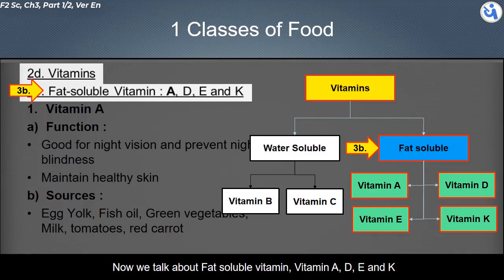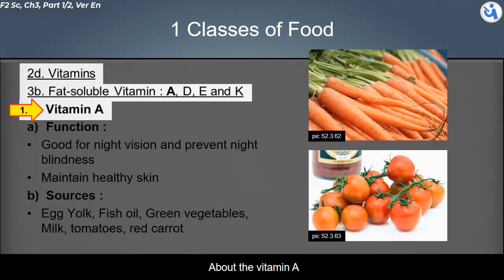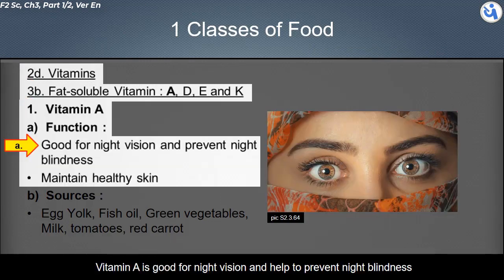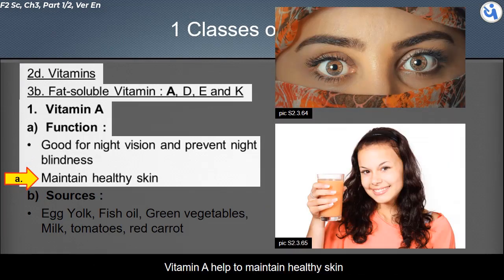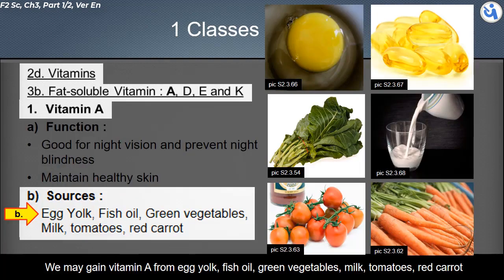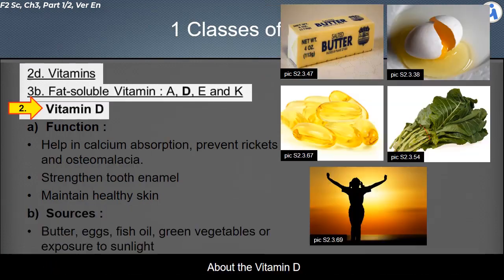Now, we talk about fat-soluble vitamins: vitamin A, vitamin D, vitamin E, and vitamin K. About vitamin A: vitamin A is good for night vision and helps to prevent night blindness. Vitamin A helps to maintain healthy skin. We may gain vitamin A from egg yolk, fish oil, green vegetables, milk, tomatoes, and red carrot.